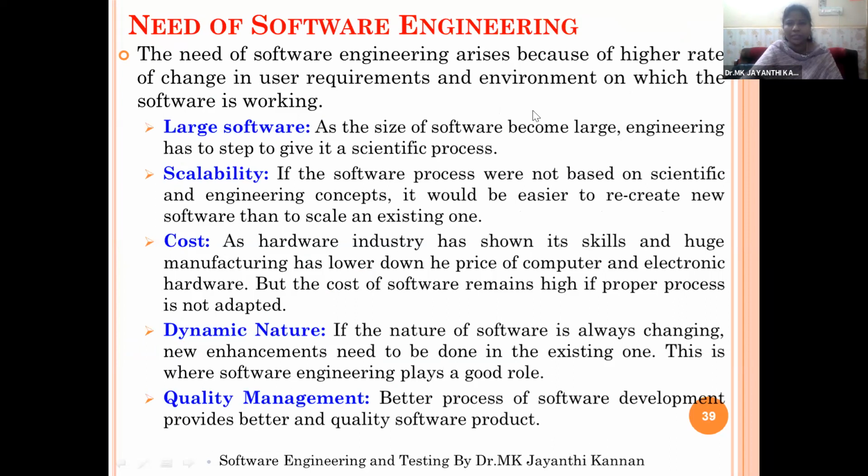Then what is the need for studying separate software engineering subject? So the need for software engineering is to program large softwares.